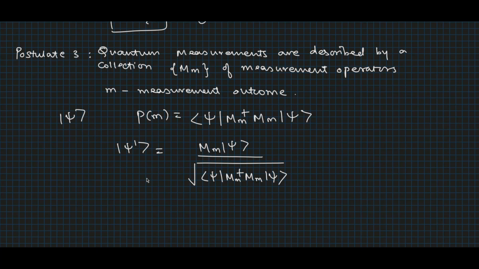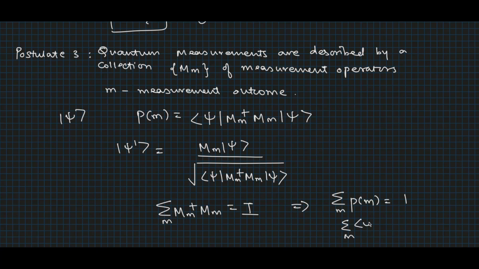Our measurement operators M_m satisfy the completeness condition such that the summation of M_m dagger M_m is equal to I, which also implies that the sum of all probabilities is 1, that is, the summation over m of p(m) is equal to 1, which implies the summation over m of the expression ⟨ψ|M_m† M_m|ψ⟩ is equal to 1.